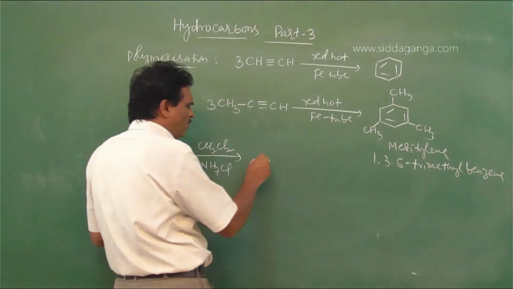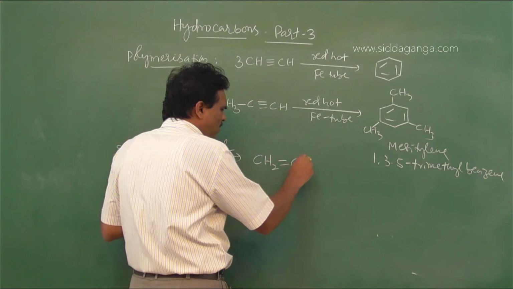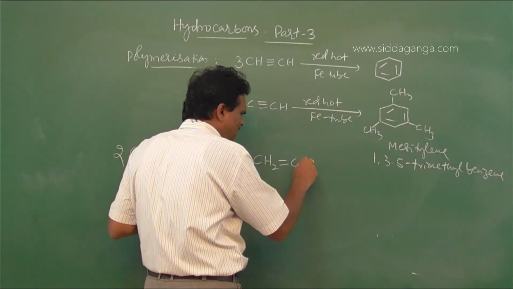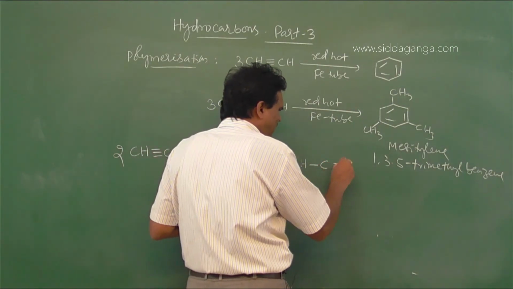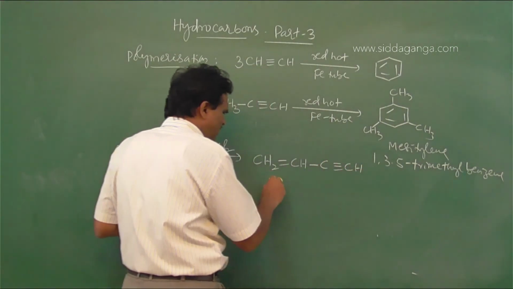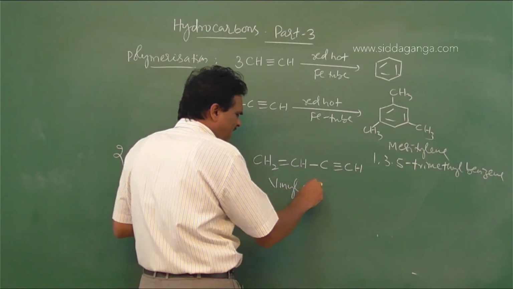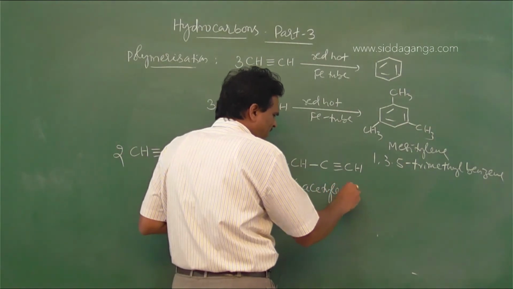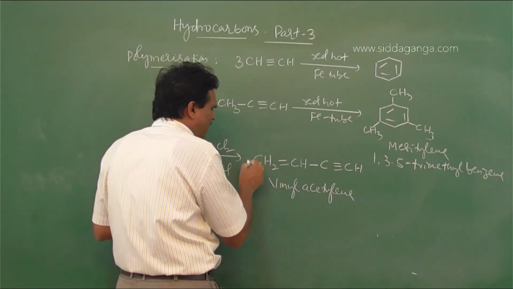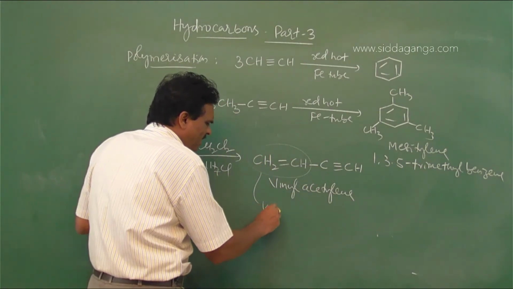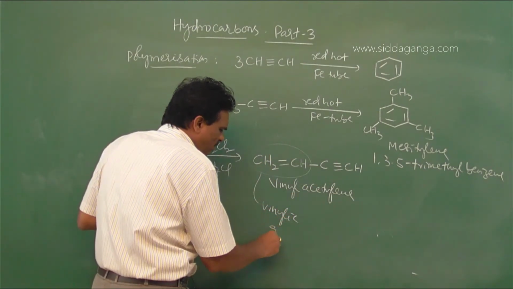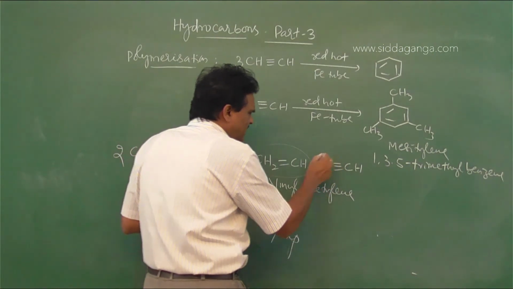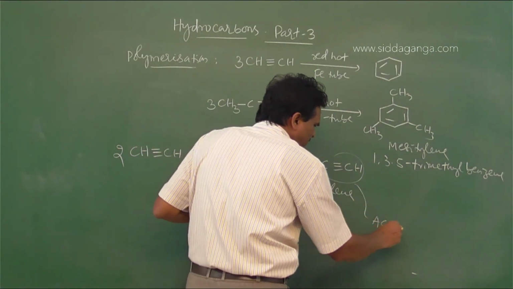The vinyl group is CH2 double bond CH, and acetylene is C triple bond CH. So this is called vinyl acetylene. This is the vinylic group, and this is the acetylene part.